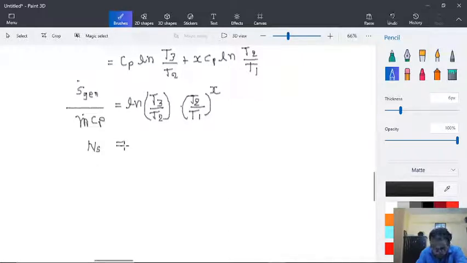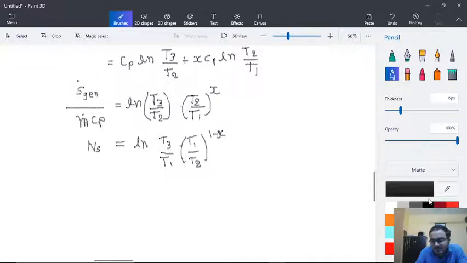Ns is equal to ln of T3 by T1 into T1 by T2 raised to 1 minus x.